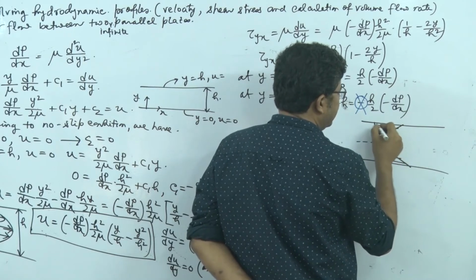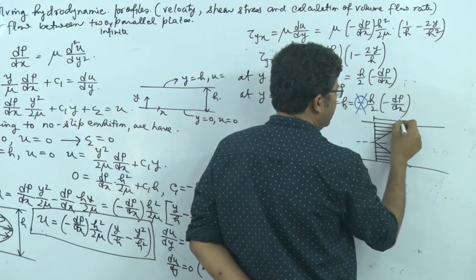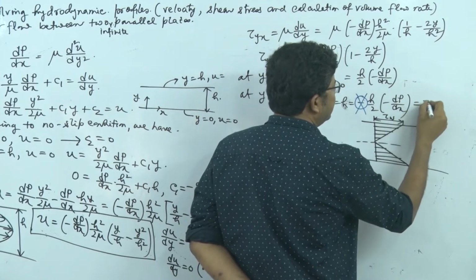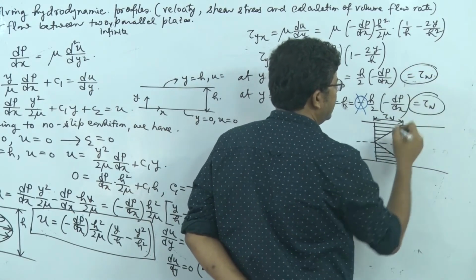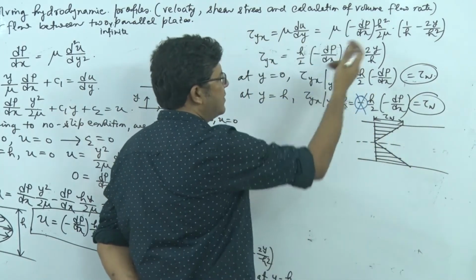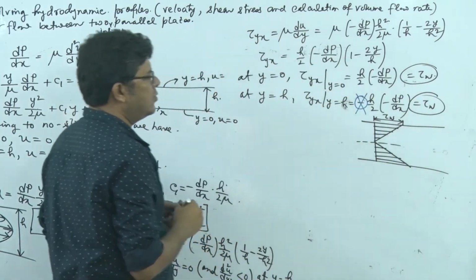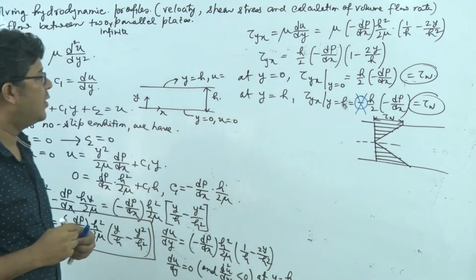So shear stress is maximum at the wall. This is the wall shear stress, which is equal to this. And at the center line, it's obviously equal to 0, where y equals h by 2, and that is the point of maximum velocity.